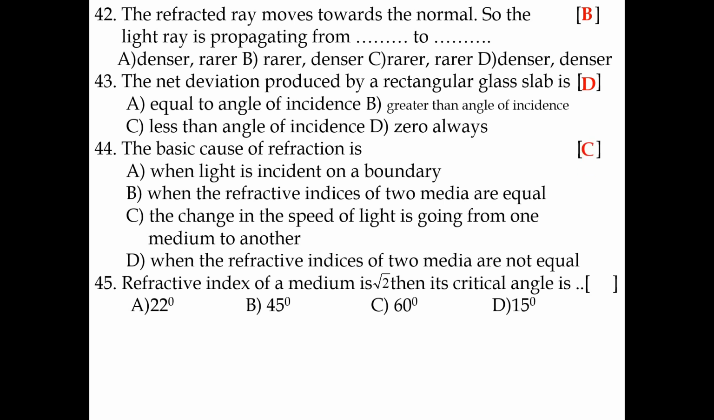44. The basic cause of refraction is the change in the speed of light when going from one medium to another medium. Option C is correct. 45. If the refractive index of a medium is √2, then its critical angle is 45 degrees. So n is equal to 1 by sin C, sin C is equal to 1 by n, which is 1 by √2. So 1 by √2 equals sin 45, sin gets cancelled. So C is equal to 45 degrees.